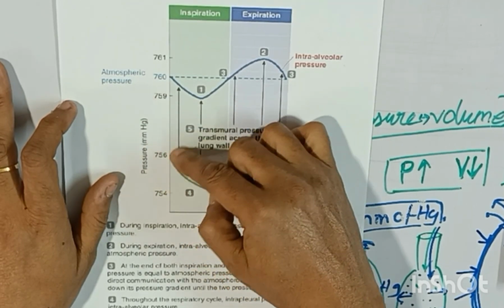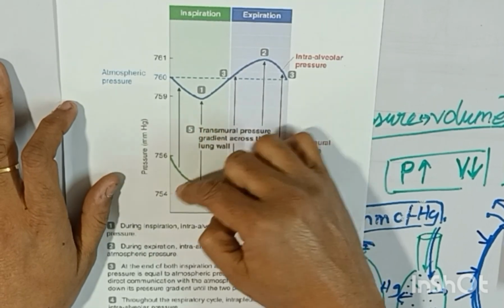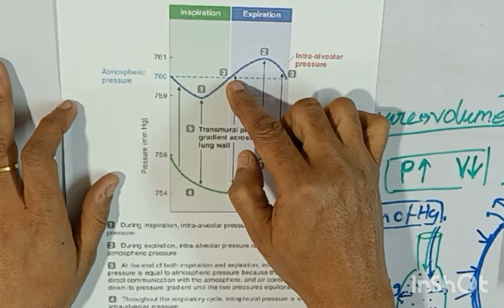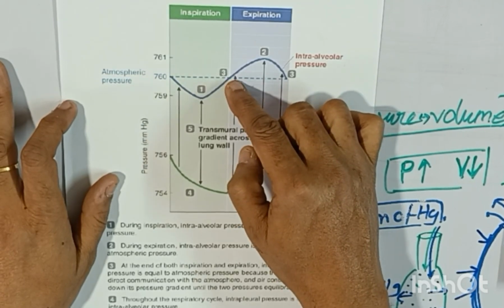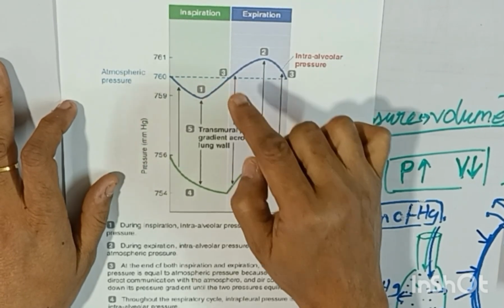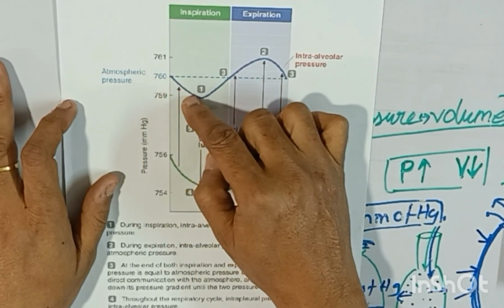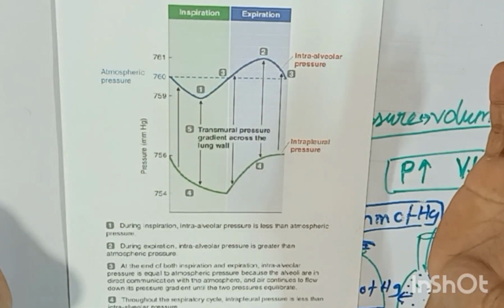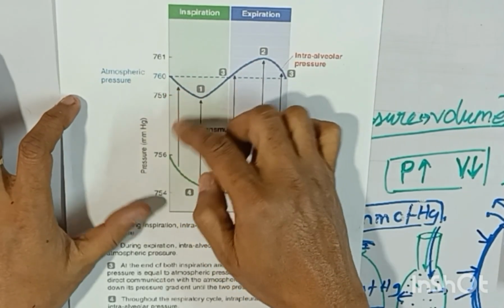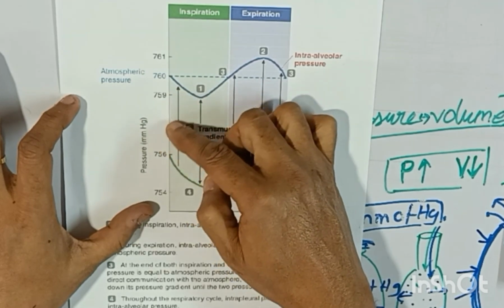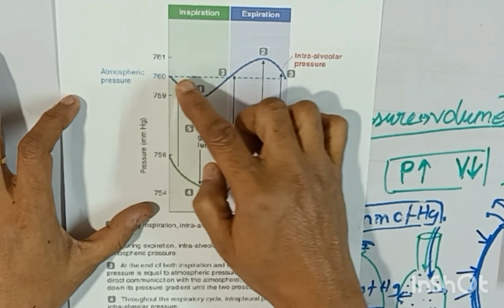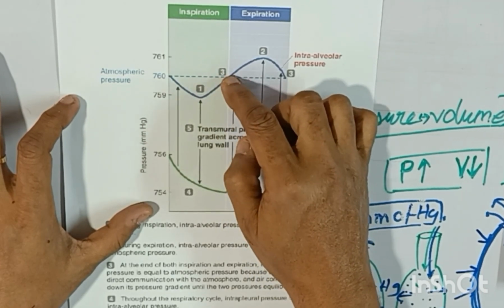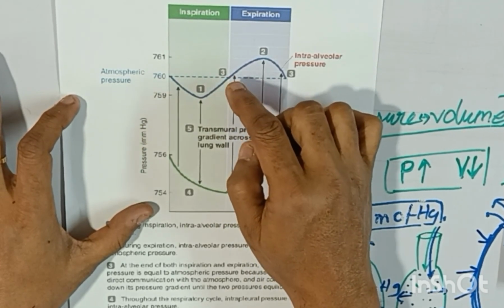While the air goes in, while there is a flow, the pressure is getting normal. The pressure is getting to 760 again. The pressure goes downward because of the contraction of the muscles and the expansion of the volume. The flow is there, air is getting inside, and the pressure is getting back to normal. So point 3, as you see here, is the no pressure line.